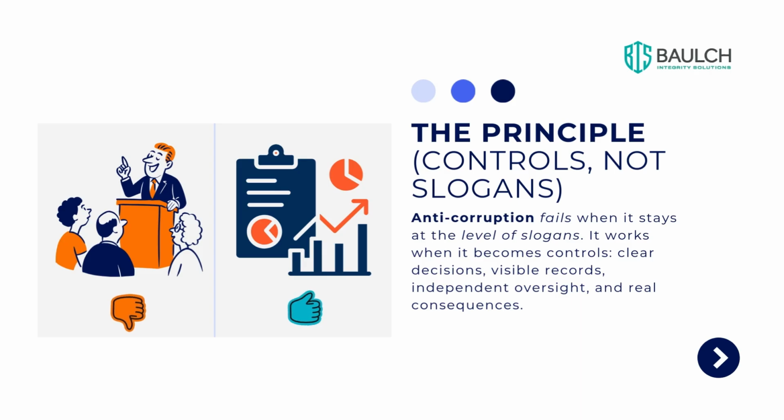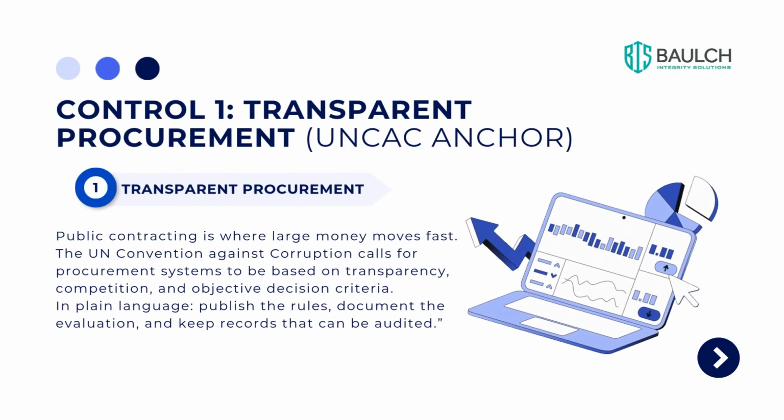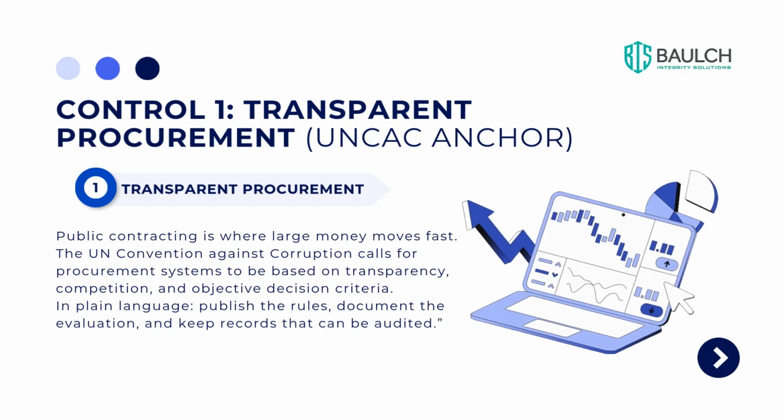Anti-corruption fails when it stays at the level of slogans. It works when it becomes controls. Clear decisions, visible records, independent oversight, and real consequences. Let's start with Control 1, transparent procurement.